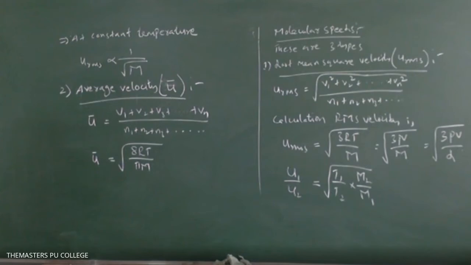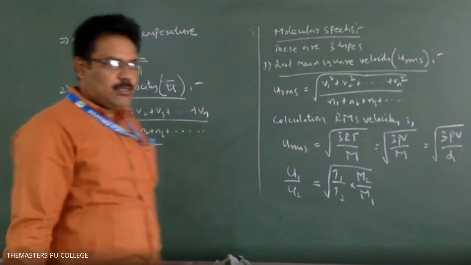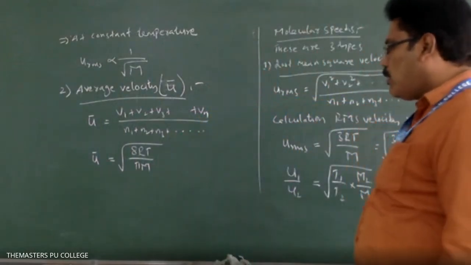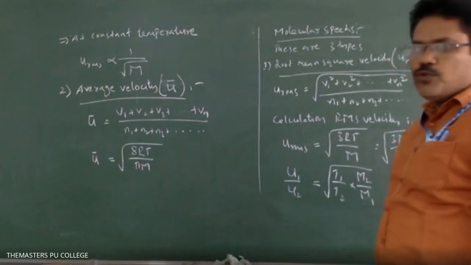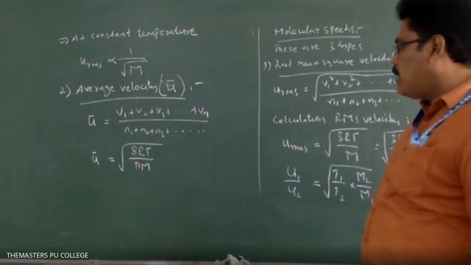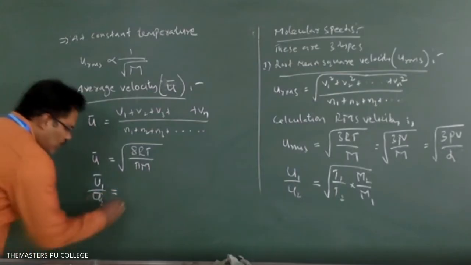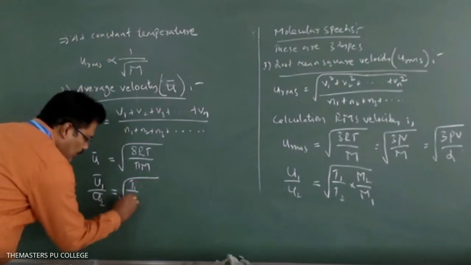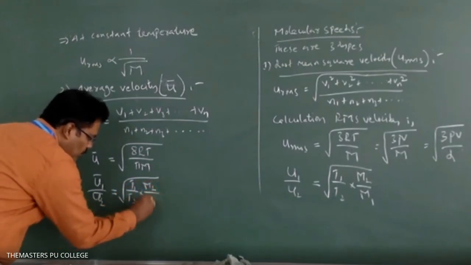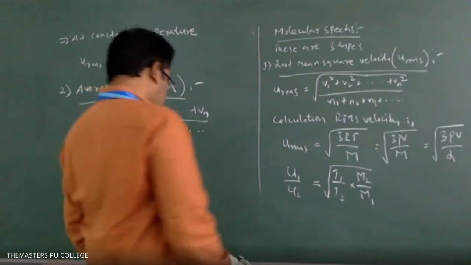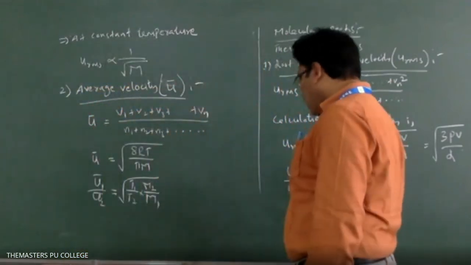So here also you can compare the average velocities of different gases or of the same gas at different temperatures. That is u1 bar by u2 bar equal to the root of P1 by P2 into M2 by M1. Okay, so that is the formula. Next, so that is the average velocity.